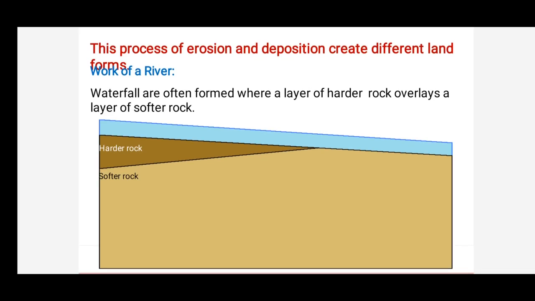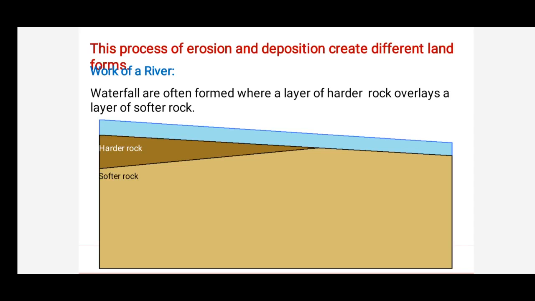Now let's see the work of a river. How does the river help in making the landscape change? The running water in the river erodes the landscape, as you all know. So when the river tumbles at a steep angle over hard rocks, it forms a waterfall. Tumbles means what, children? When the river falls from a great height down slopes, that forms a waterfall.